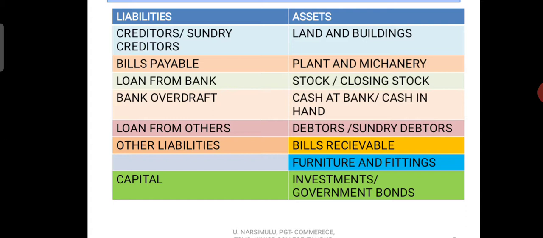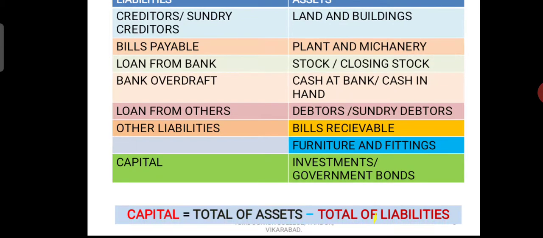And other liabilities, if there are any, we can take here. And capital, the liability side has one more item, capital. So dear students, if you memorize these assets and liabilities, you will have 2 marks in your pocket. Now go to the next slide.